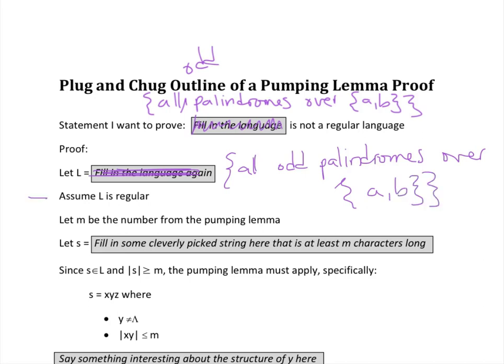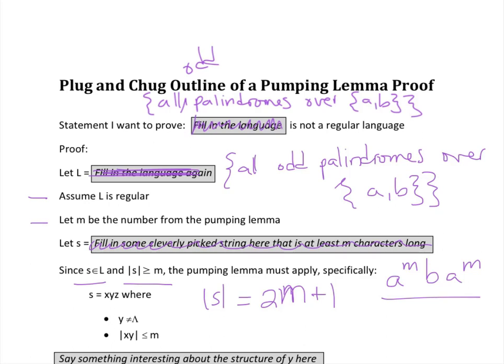Assume L is regular. Let M be the number from the pumping lemma. Let S equal A to the M, B, A to the M. Since S is in my language, yes it is, right? Because that's a palindrome of odd length. And the length of S is greater than or equal to M because the length of S actually equals 2M plus 1, right? The pumping lemma must apply.